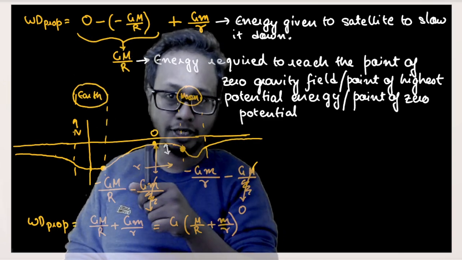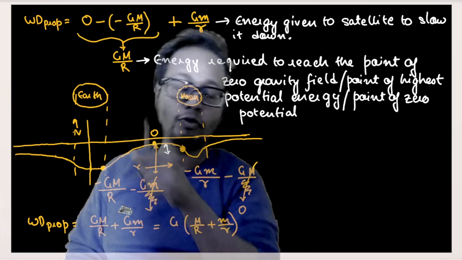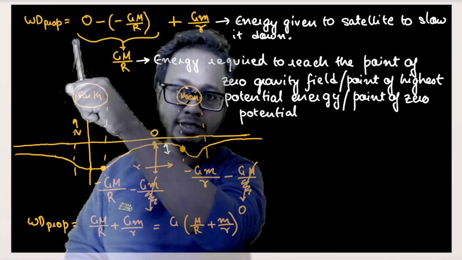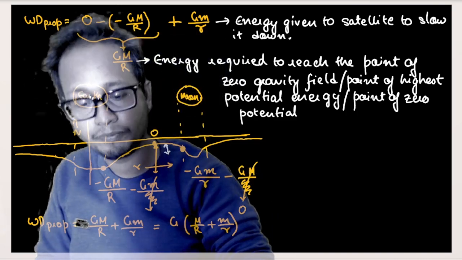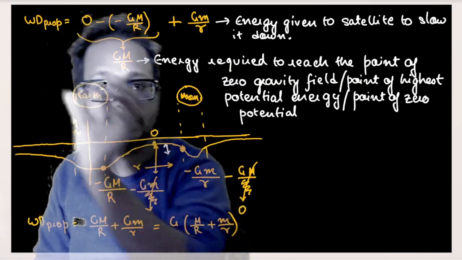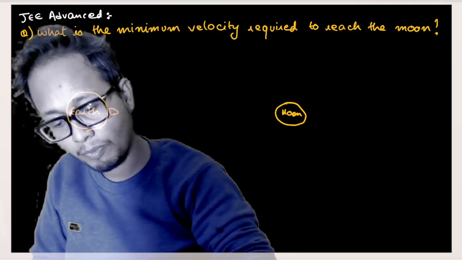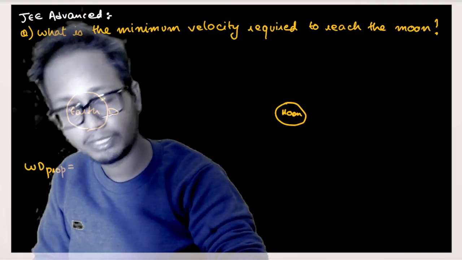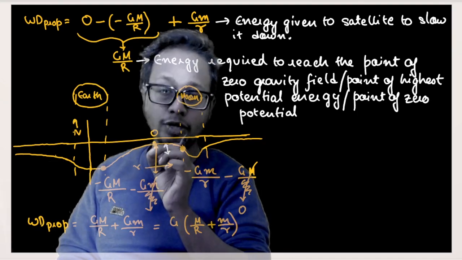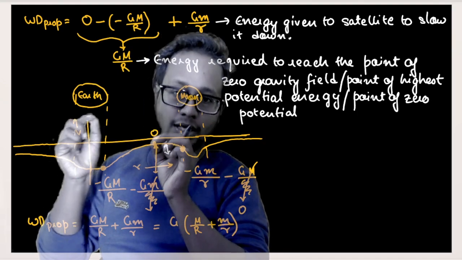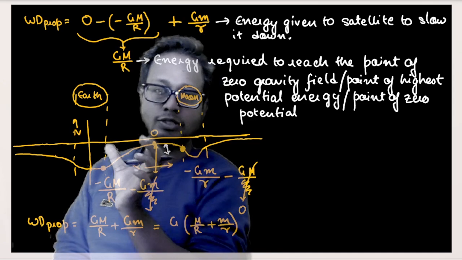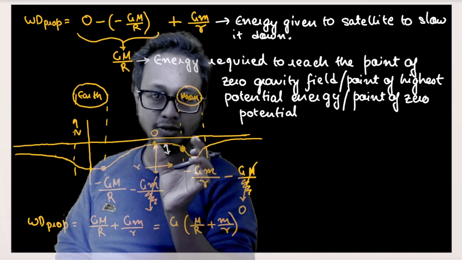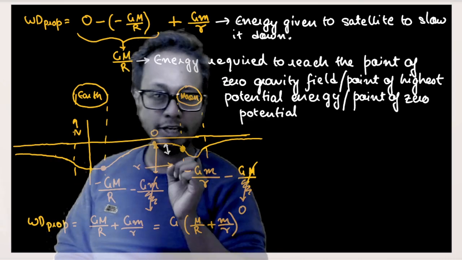It will be the potential at a point where the field is equal to zero, minus the potential at the surface. And what is this much? For this question, this situation is nothing but the work done by propulsion, which is nothing but this much, or the potential at the final point. What is the potential at the final point? Potential due to Earth plus potential due to Moon, isn't it? So minus GM_Earth by this much distance, minus GM_Moon by this much distance, from the center of Moon to this point, and the center of Earth to this point, isn't it?